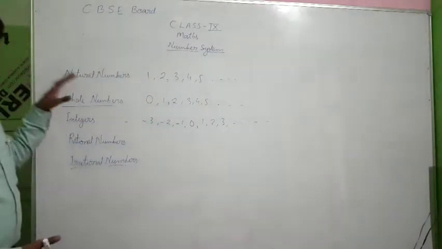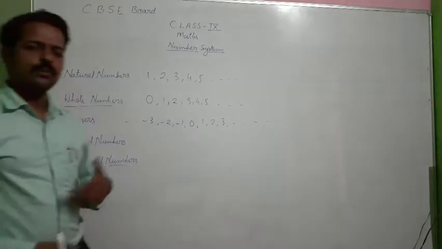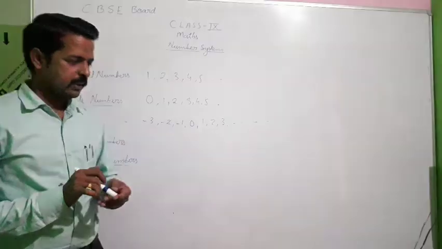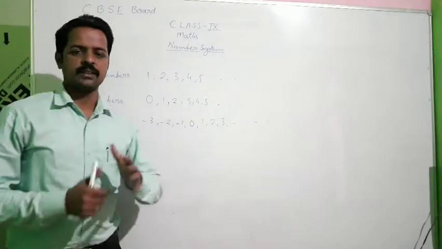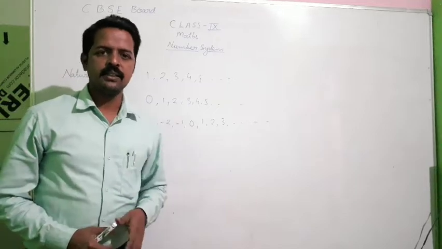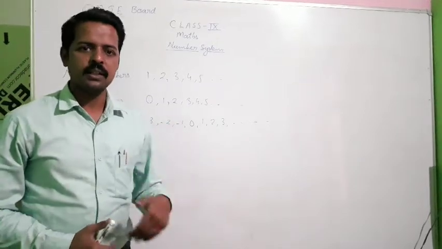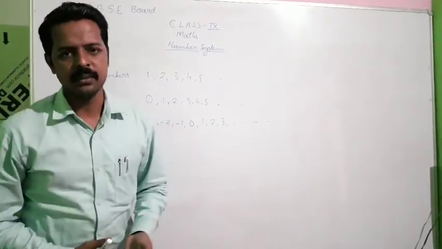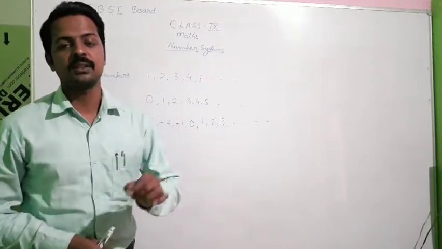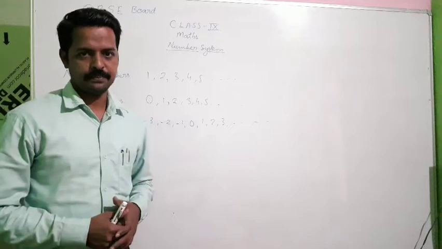Now just see the set, because this year we have true-false questions like whether every whole number is a rational number, every integer is a rational number, or every integer is a natural number. We have such types of questions where we have to answer whether they are true or false.